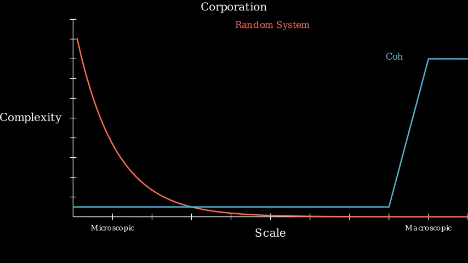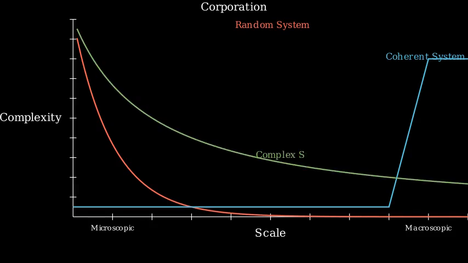For a coherent system, like a solid object or an army marching in step, the complexity is concentrated at the largest scale. For a complex system, like a human being or a modern corporation, the complexity is distributed across many scales. Now, let's examine how human organizations control collective behavior.